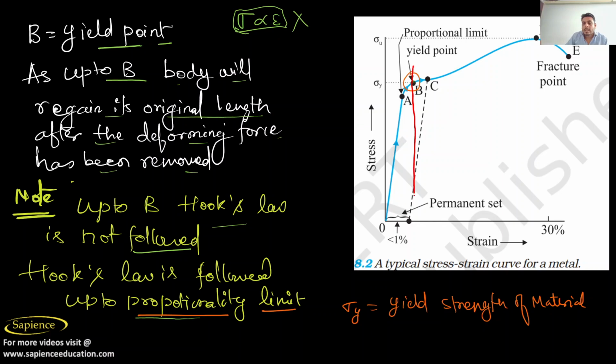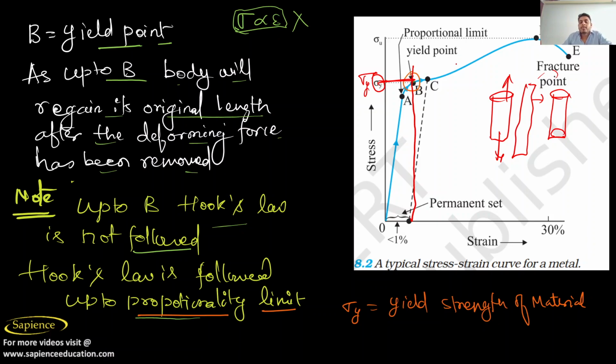Up to this point, when you remove the force, for example, you have applied a force on this material from above and below, it is deformed and becomes thinner. Up to B means you have applied stress sigma y. And after removal of the stress, it becomes again its original shape and size. And that's why it is known as the yield point. I hope you have understood now.